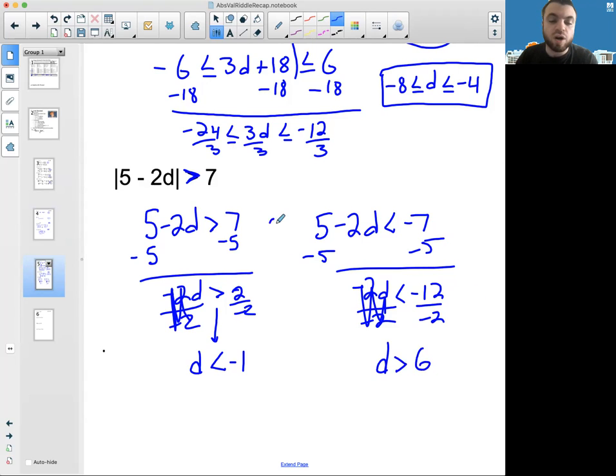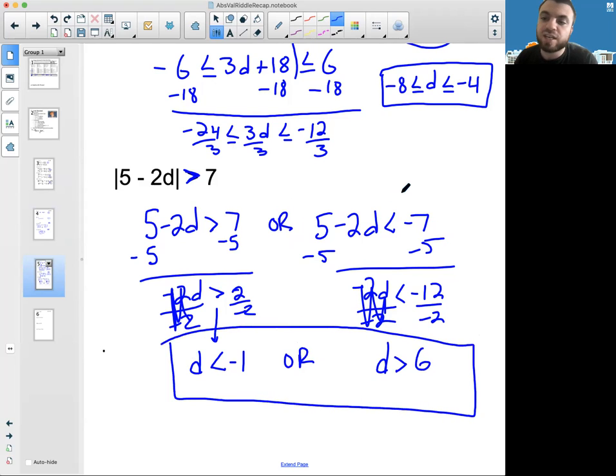Okay, this is an OR inequality, so we bring our OR back down in the end. We get D less than -1 or D more than 6. And that is CA, like California.